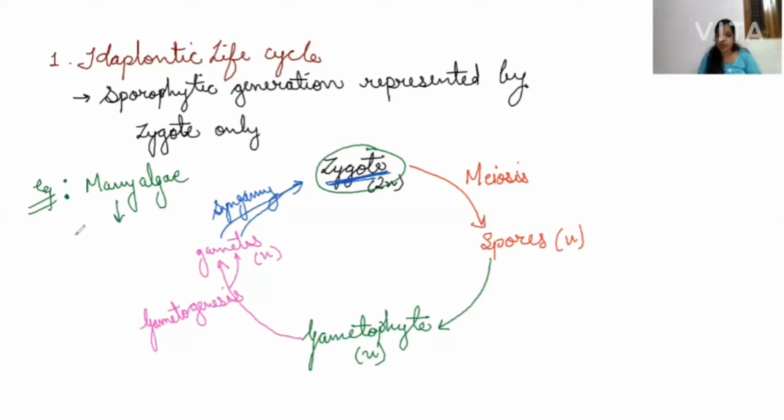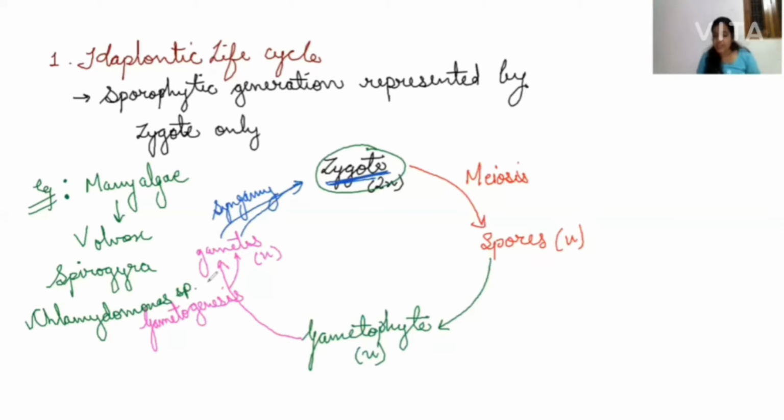That is Volvox, another one is Spirogyra, and then we have some species of Chlamydomonas. So these are three examples which you need to remember. There are some more algal members which do not have haplontic life cycle. We'll see those examples in their respective life cycle. This is all about the haplontic life cycle.